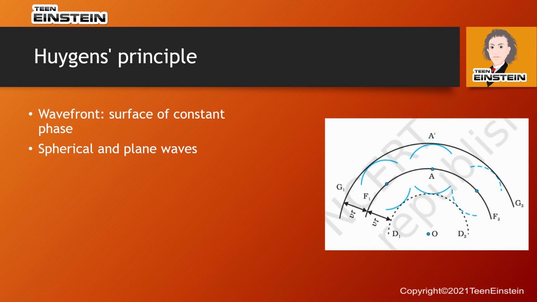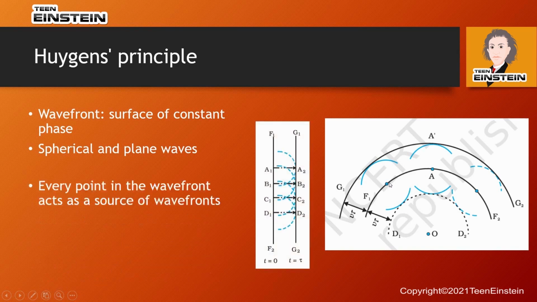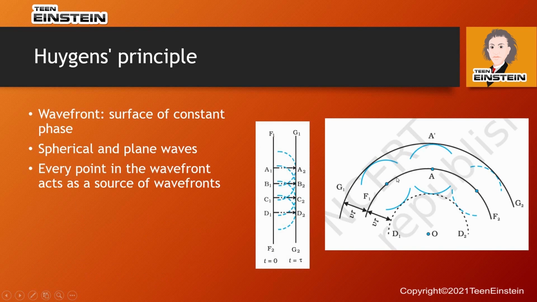Huygens principle gives an explanation about how wave spreads through the vacuum or medium. When there is a wave front, let's assume this is a wave front. Huygens principle says that each of these points in the wave front acts as a source of light on its own. So for example, if there is a wavefront point here, this itself produces this kind of waves around it.